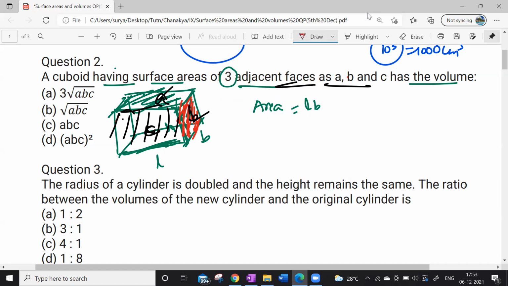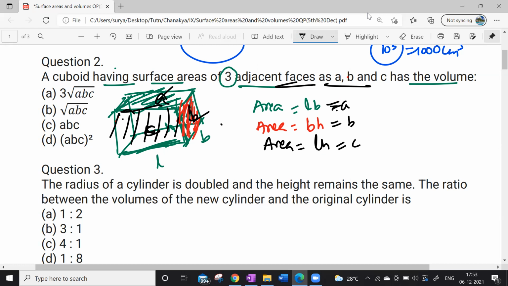BH, B into H. Very good. So the area of the red color part is BH. What is the area of the black color one? LH. L and H. Okay? So now I got to know that this is the area of A, this is the area of B, this is the area of C. Am I correct? Yes, hope it is clear.